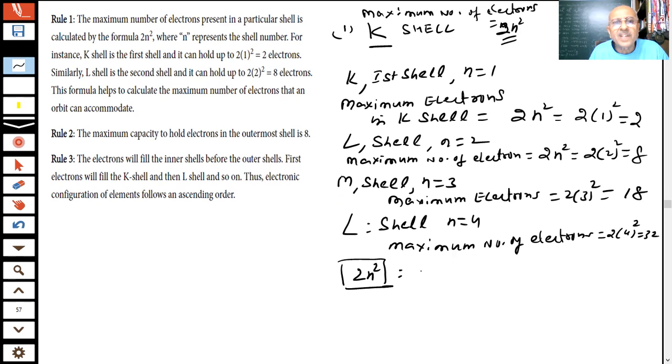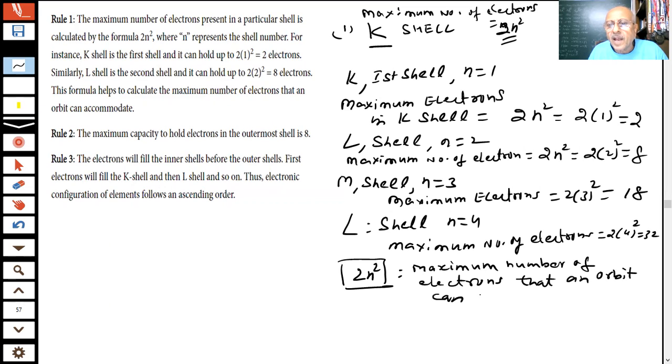By using this, we can calculate the maximum number of electrons that an orbit can accommodate. Any doubts, students, here? Tell me, do you have any doubts?